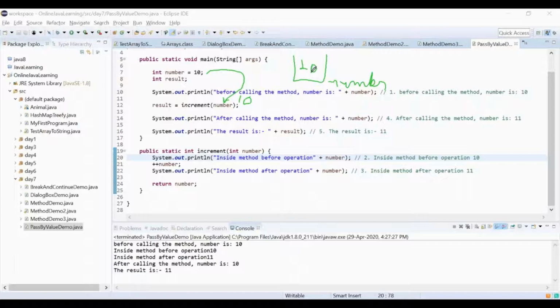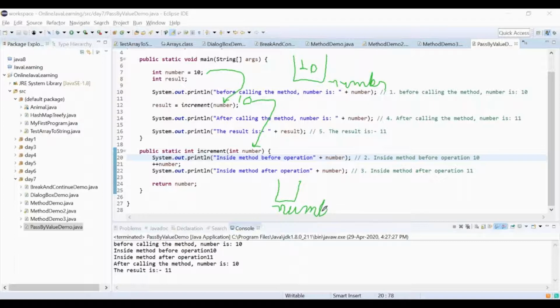Wherever in the main method you will be pouring, the 10 will be there unless we increment that in the main method. Now we have come from here to here. So what has happened? I am creating another bowl here, another container, which belongs to the increment method, and whose name is also number.